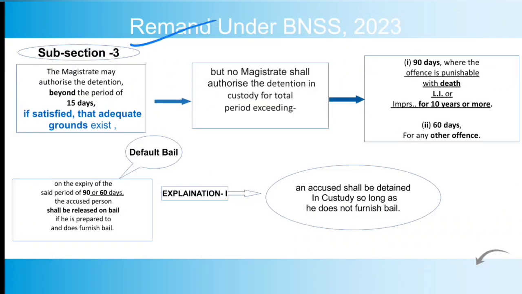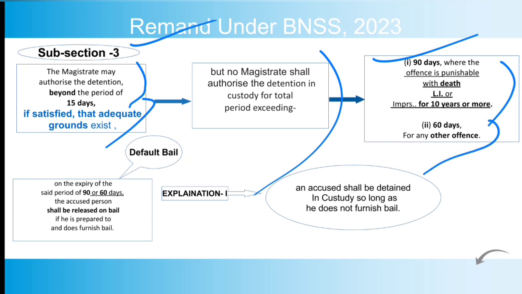Now subsection 3 provides that a magistrate may authorize detention beyond 15 days as mentioned in subsection 2, if he is satisfied that adequate grounds exist. So beyond 15 days detention can also be authorized, but the magistrate shall not authorize custody for a period exceeding 90 days when the offence is punishable with LI, death, or for 10 years and more, and 60 days in any other case.